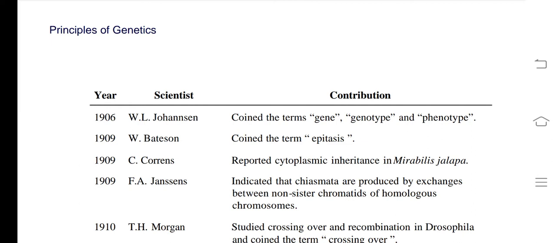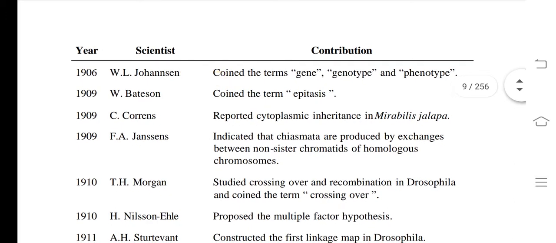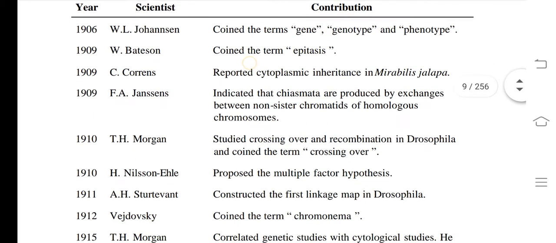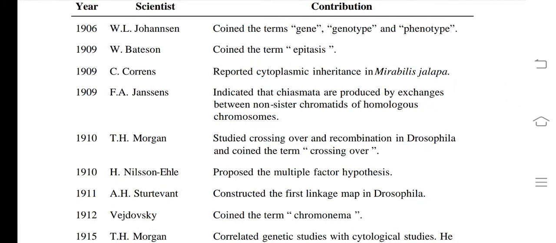Now what about Karl Correns? 1909 reported cytoplasmic inheritance in Mirabilis jalapa. Okay, Mirabilis jalapa is one type of plant which is known as four o'clock plant. In Gujarati you can say that it is gulbas. What about 1910? T.H. Morgan, Thomas Hunt Morgan, studied crossing over and recombination in Drosophila melanogaster and coined the term crossing over. What about 1910? Okay, Nilsson-Ehle proposed the multiple factor hypothesis.